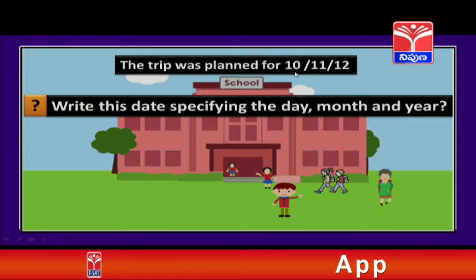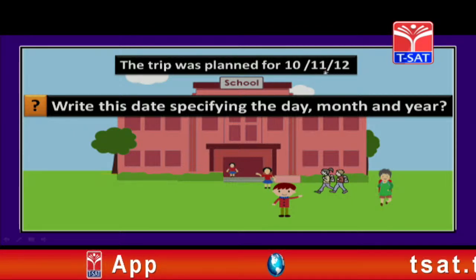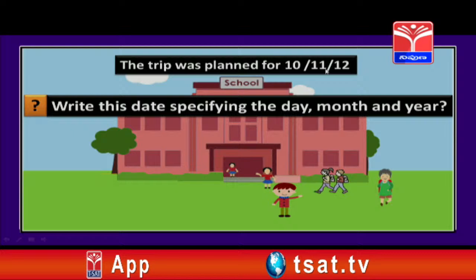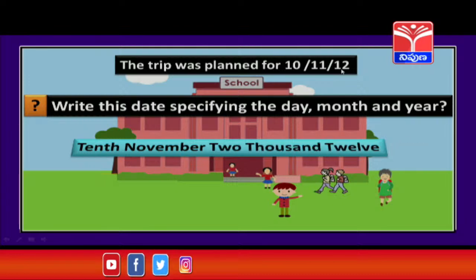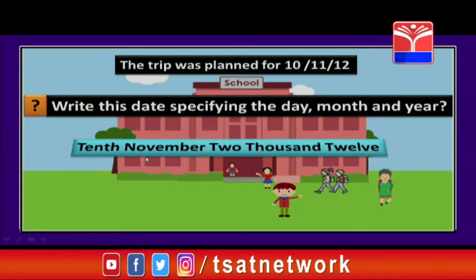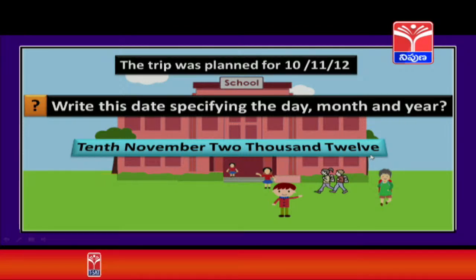So, children, this is 10th and 11th month. What is the 11th month, children? Yes, it is November, and this is 12, that is 2012. That means we can say that the trip is planned on 10th November 2012. So, on this day the trip has been planned.